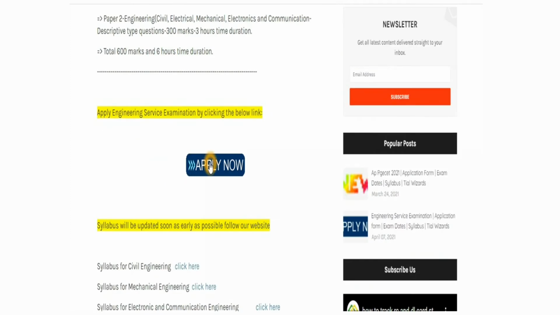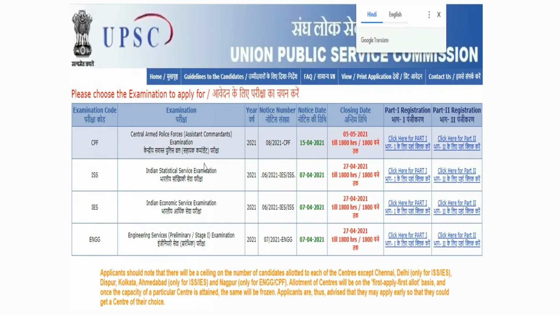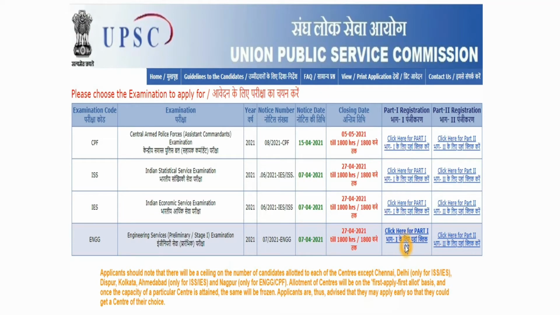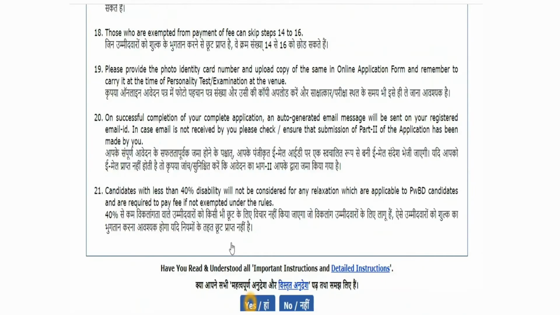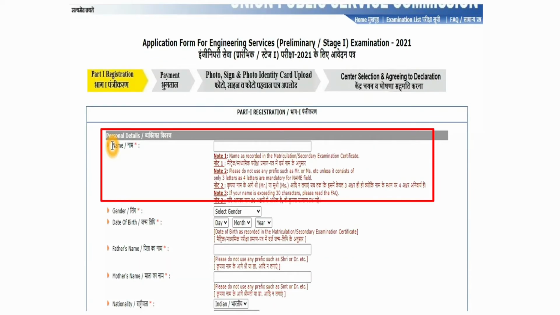First, go to the apply button and go for any of these examinations. I'm opening it. After that you can see the name here. You can write up to 30 characters only, because they also mention here that if your name is exceeding 30 characters, please go and read the FAQs. It means we have to write only 30 characters in this name column.